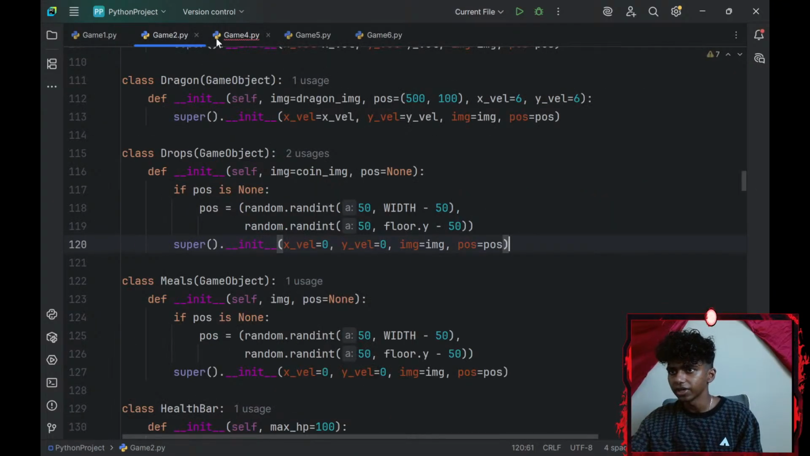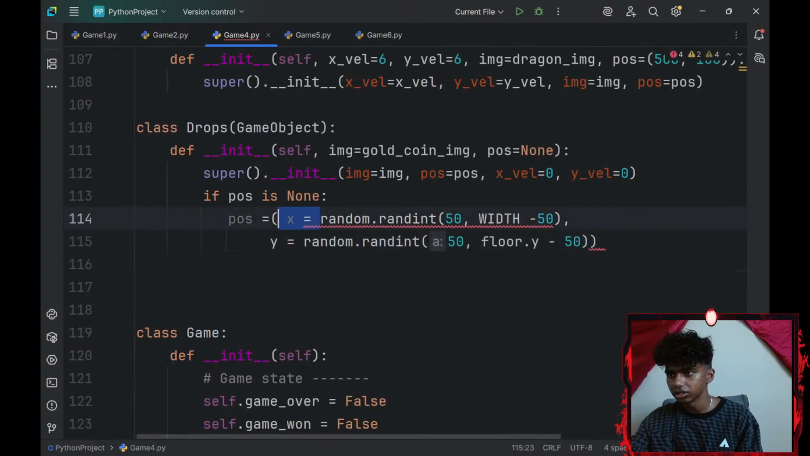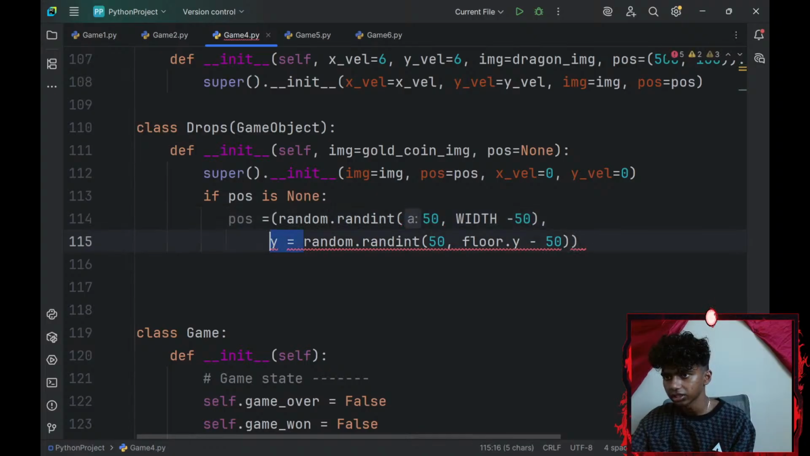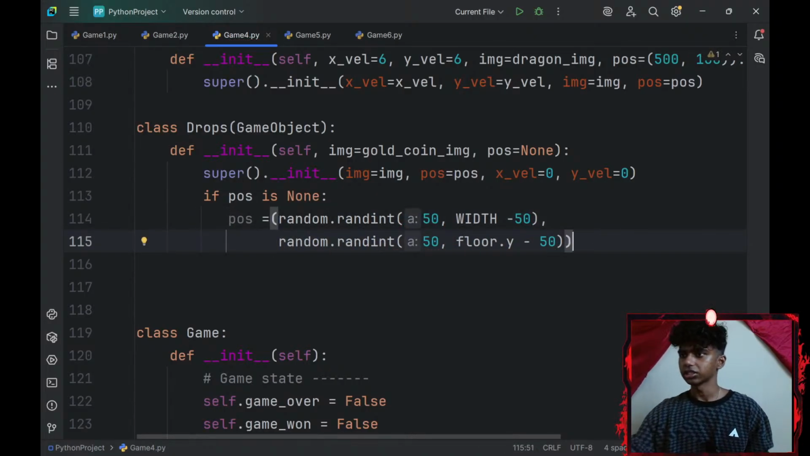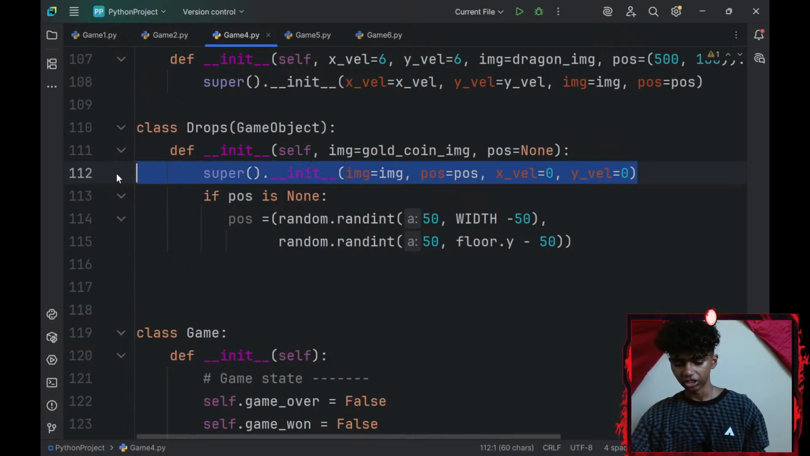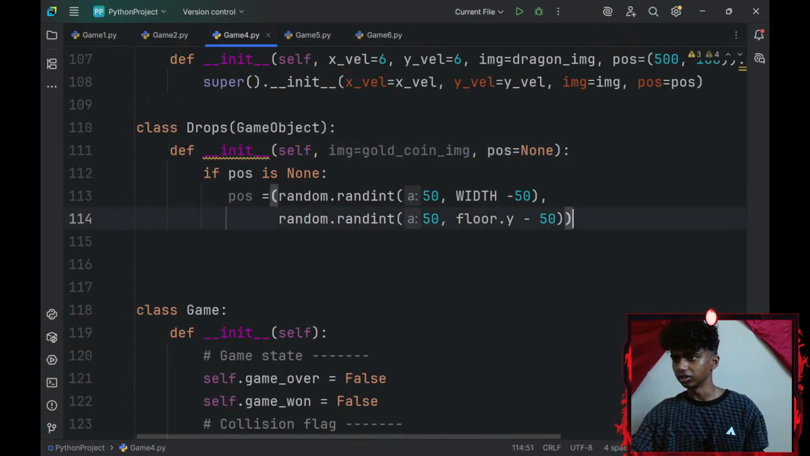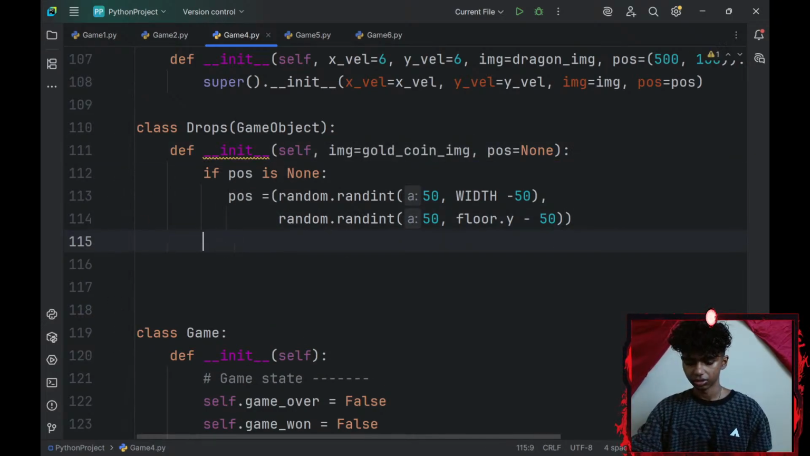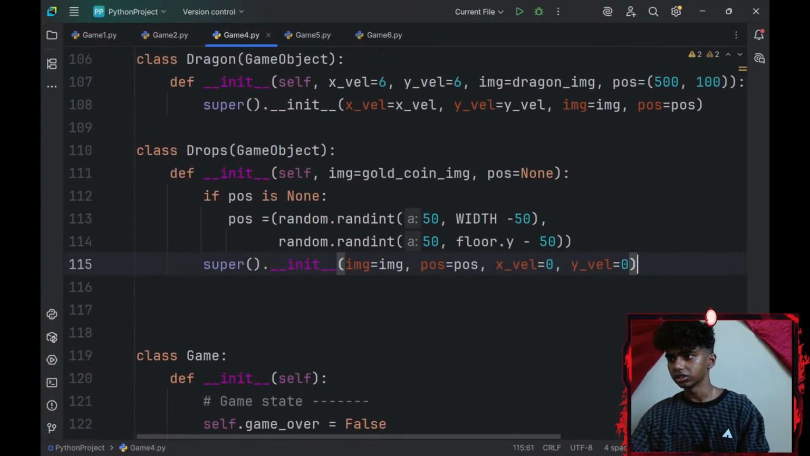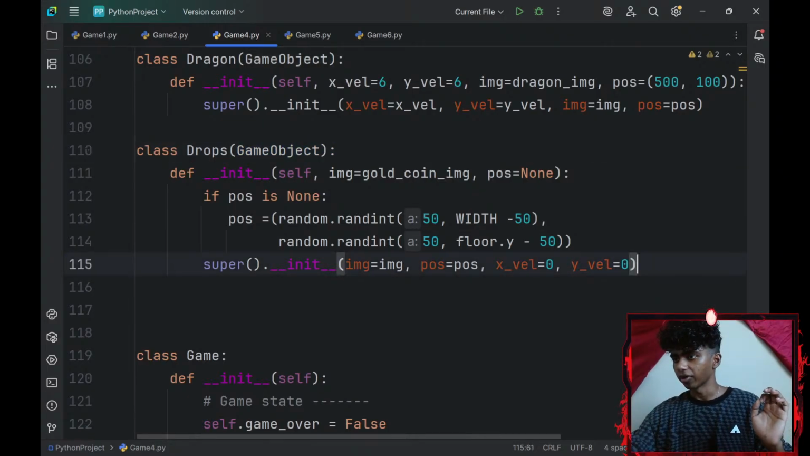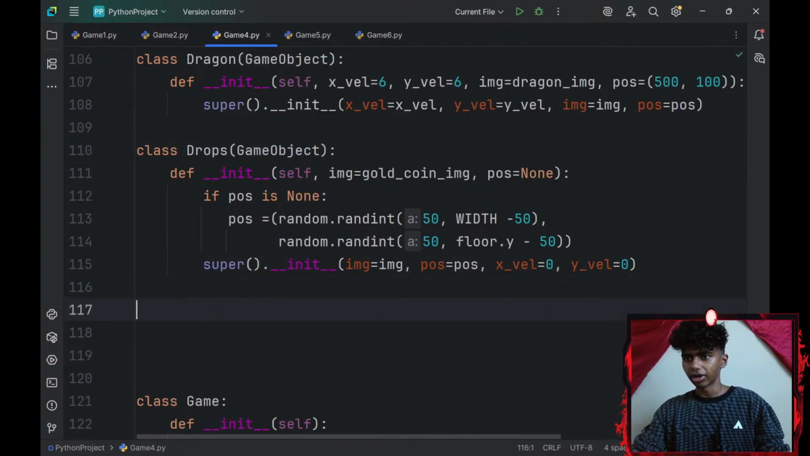Did I need to specify x-axis and y-axis? Okay, I didn't. That's going to be x, that's going to be y, maybe add a space. Okay, perfect. And apparently my super dunder init doesn't go here, instead it goes down here. Paste it. Okay, perfect. That looks pretty good, I guess. Did I need a draw method? I'm pretty sure I didn't need a draw method. So that's honestly it for my drops class.